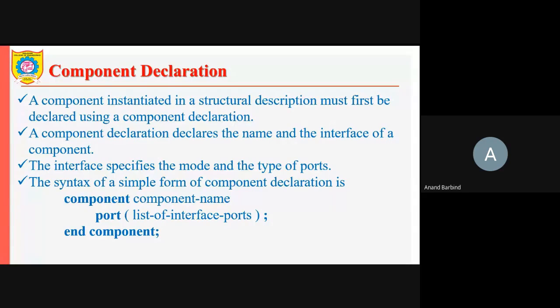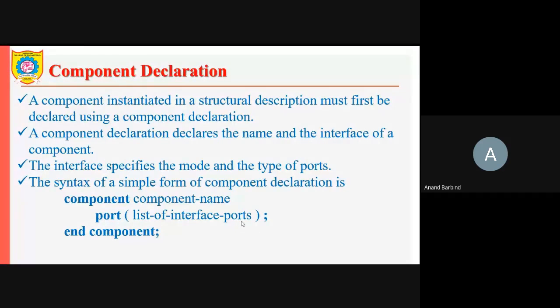The component declaration declares the name and interface of a component. The interface specifies the mode and type of the ports. The syntax of the component declaration is like this: the keyword component followed by the name of that component. Then you specify port, just like our entity statement, which is the list of interface ports.